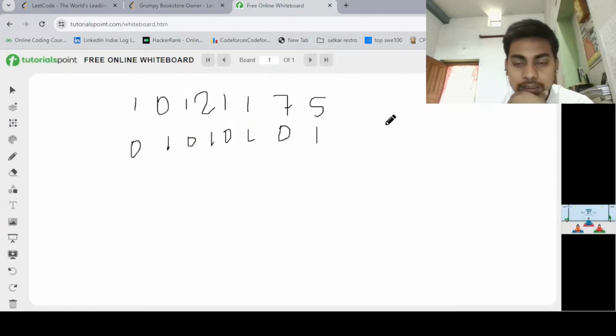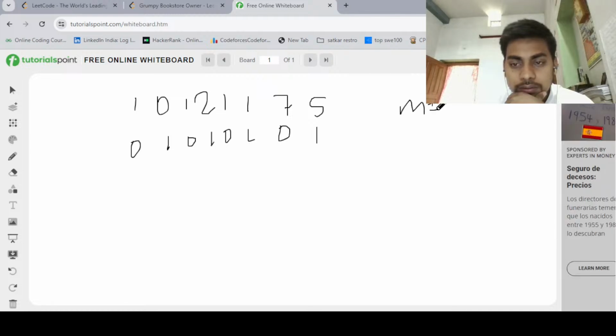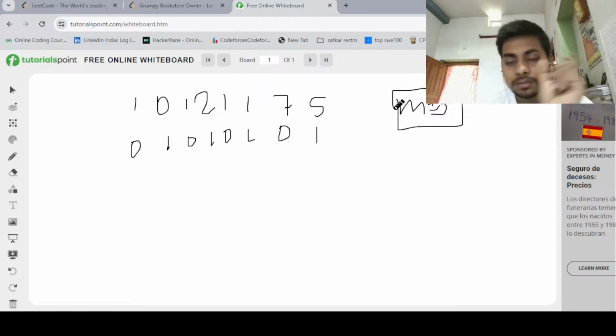And we have been given minutes as 3. So it can use a maximum of consecutive 3 minutes of that secret technique.